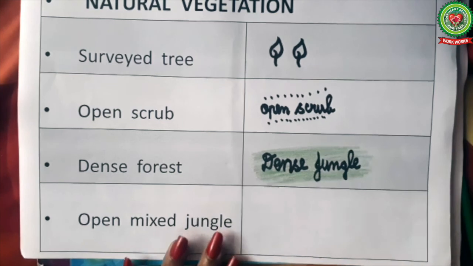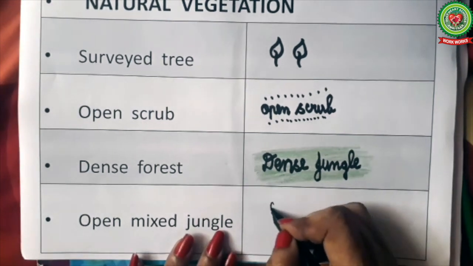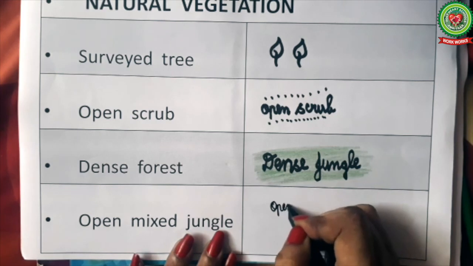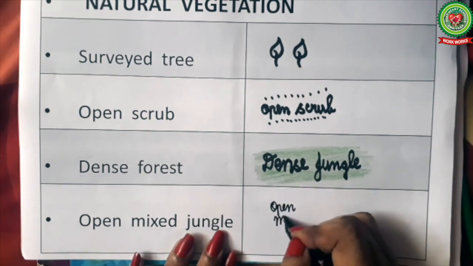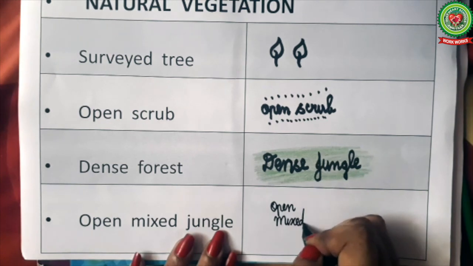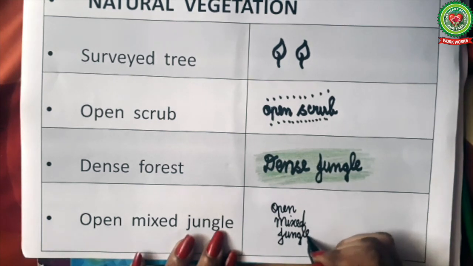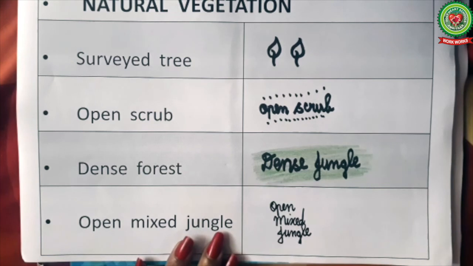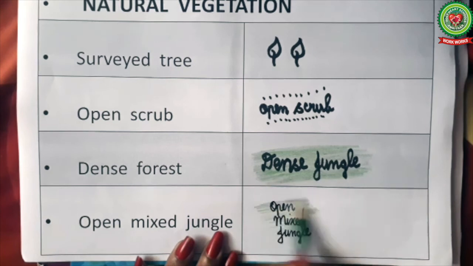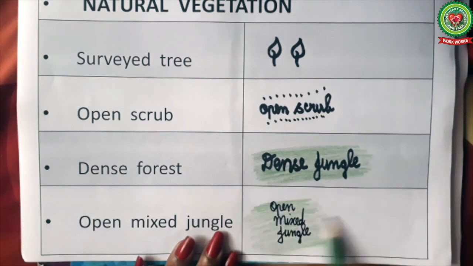Open mixed jungle is printed on the map as open mixed jungle. It is a forest which has two or more varieties of trees which are widely scattered. Open mixed jungle is also printed on green color, which show the forest area. It shows that the area receives good amount of rainfall.